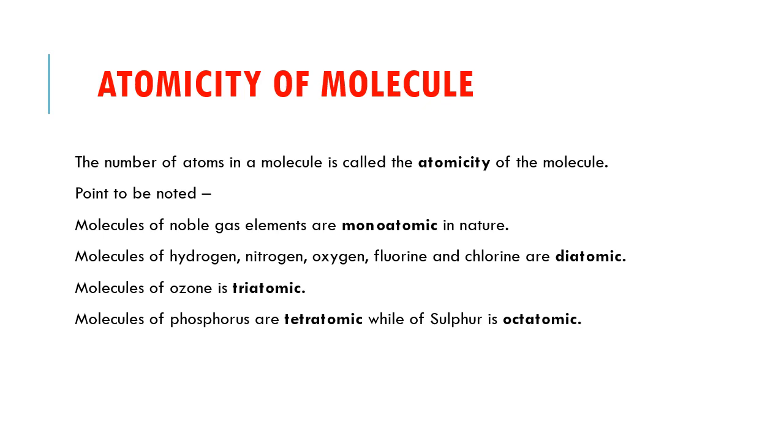Molecules of hydrogen, nitrogen, oxygen, fluorine and chlorine are diatomic. Molecules of ozone are triatomic. Molecules of phosphorus are tetraatomic, while that of sulfur is octaatomic. These things you have to learn by heart.